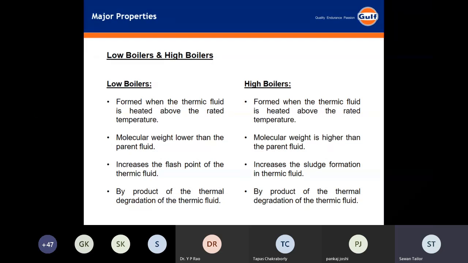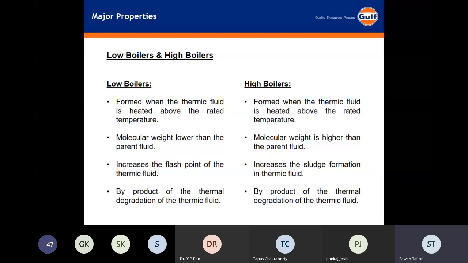They have a molecular weight less than the parent fluid, and they increase the risk of flash in the system, because they come into vapor form. These are byproducts of the thermal degradation of the thermic fluid.